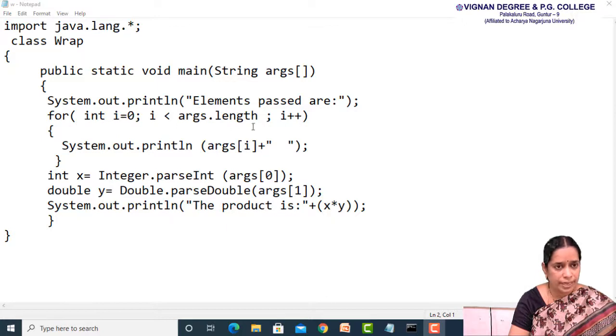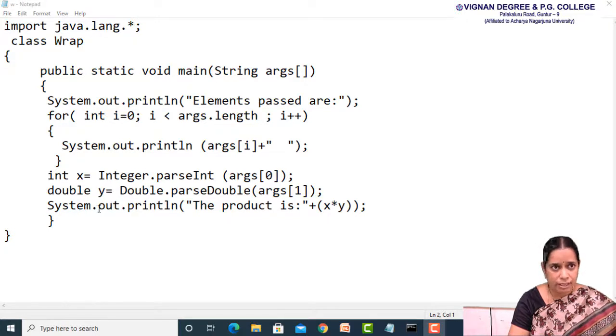args[0] will be saved in the variable x by using the method Integer.parseInt. Next, args[1], that is the second argument, will be stored in the variable y by using the method parseDouble, which is present in the class Double. So Double.parseDouble of args[1]. So args[1] is converted into a double value and that is stored in the variable y. Finally, x and y are holding two values. x is holding an integer value and y is holding a double value. In the last statement, we are multiplying those two values and finally they are being printed.